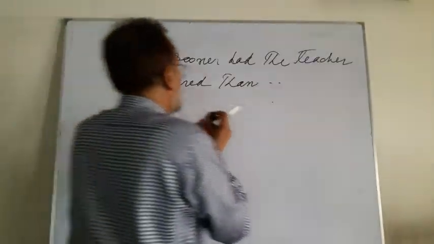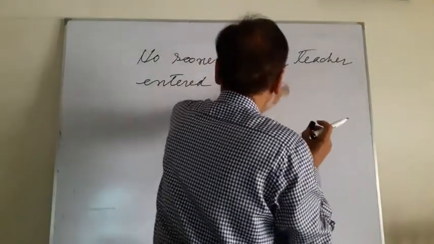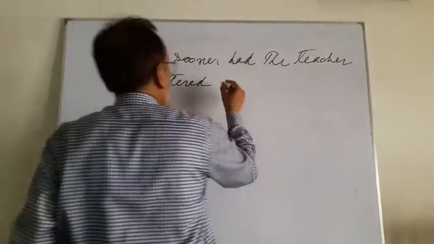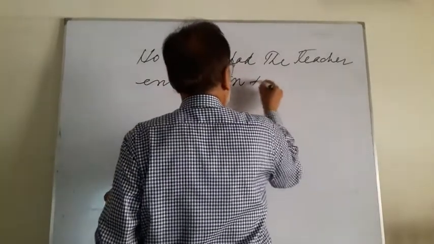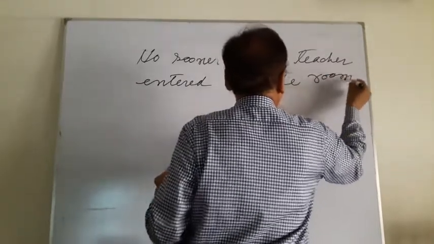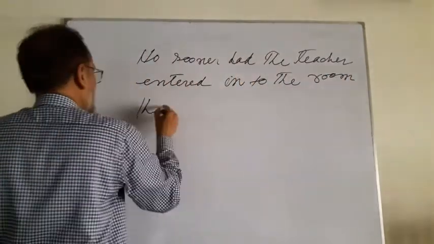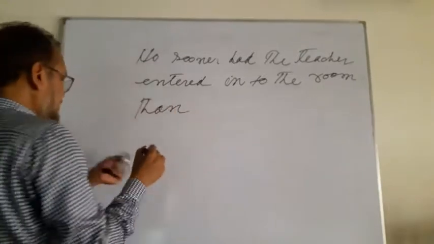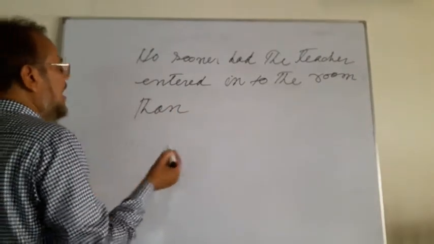It will be a little better if we use the word room. Entered into the room, R-O-O-M. Then is a grammatical word that will come.